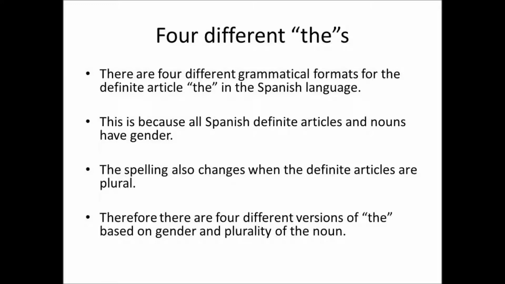There are four different forms of "the" in Spanish. This is because Spanish definite articles go with nouns that have gender, and it changes when it's singular or plural. It's going to be based on whether there's more than one object, or if it's feminine or masculine. So we have el, la, los, and las.